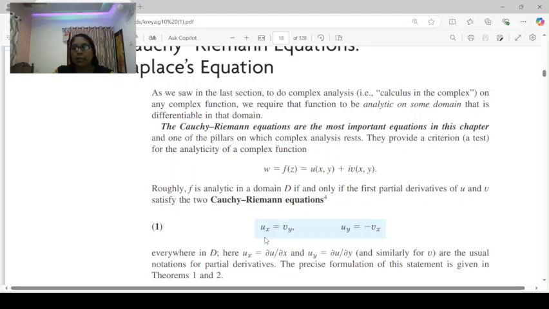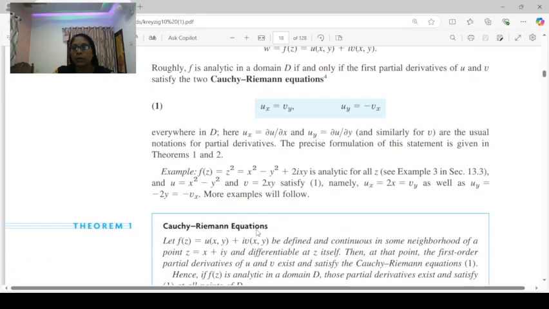As an example, take the Cauchy-Riemann equations for the function f of z equal to z square, equal to x square minus y square plus 2ixy. That is, z square means x plus iy all square, that is x square plus 2 into i into xy plus iy all square, that is x square minus y square plus 2ixy. To check whether it is analytic, we take u as x square minus y square, which is the real part, and v as 2xy, which is the imaginary part.